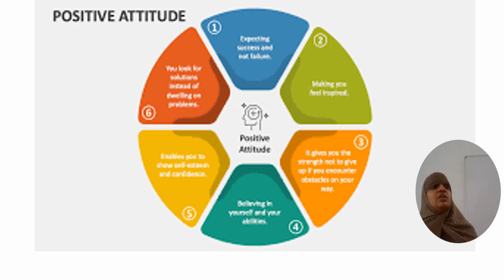So behavioral attitude tells us about the way of behaving toward others. If we have good behavior, there is no problem; we can communicate with anyone, and maintain the level of communication accordingly. If we do not have the right behavior, we do not know how to talk to someone. If the person is an elder or superior, how should we behave? If the person is younger, how should we behave? That is what we have to check.